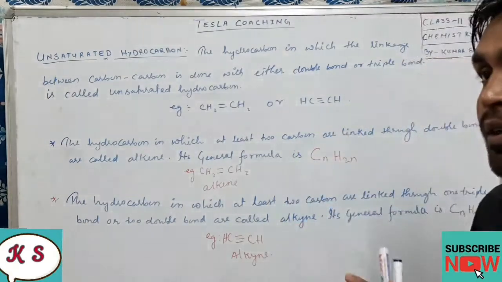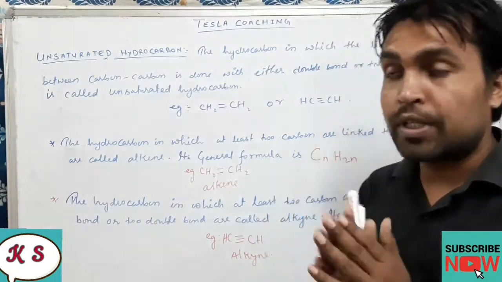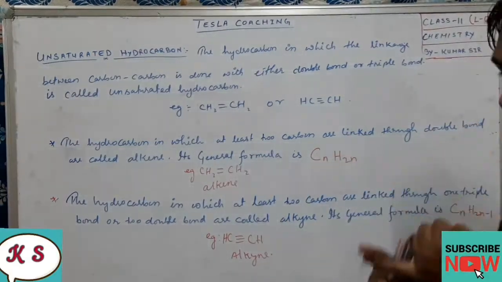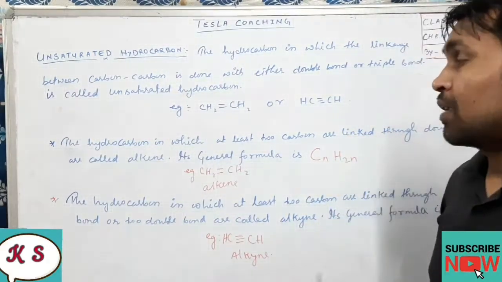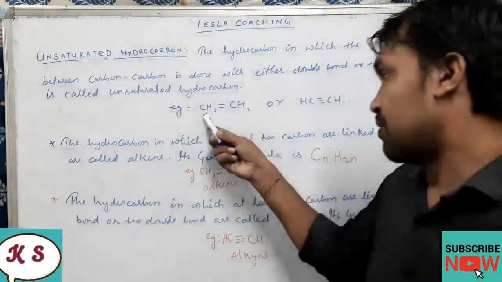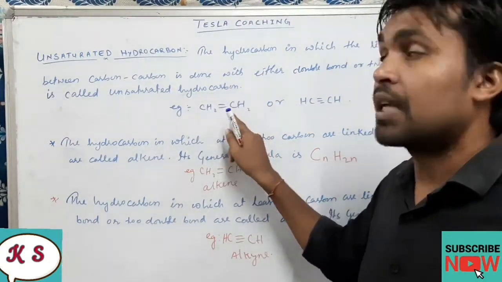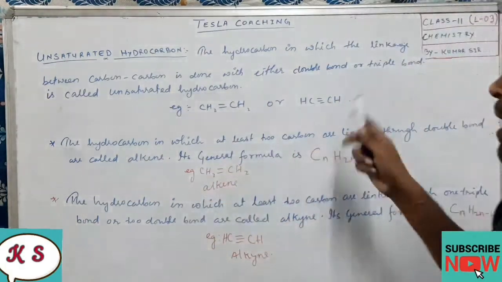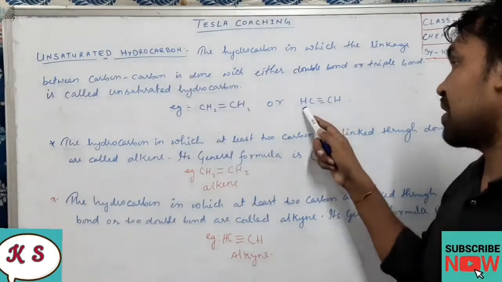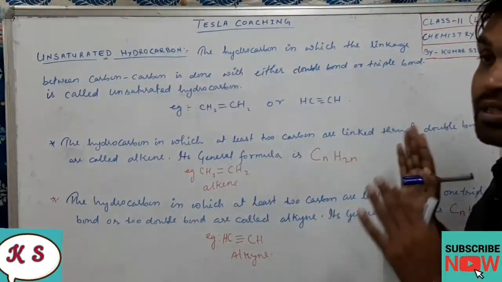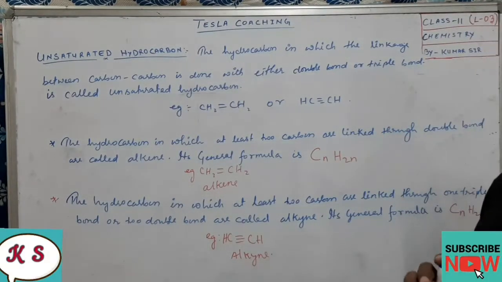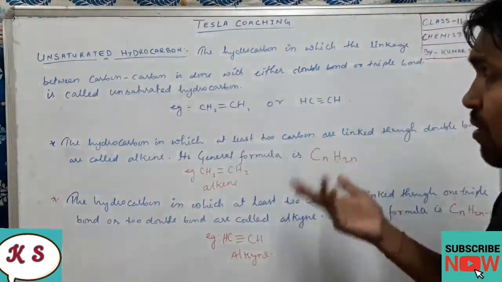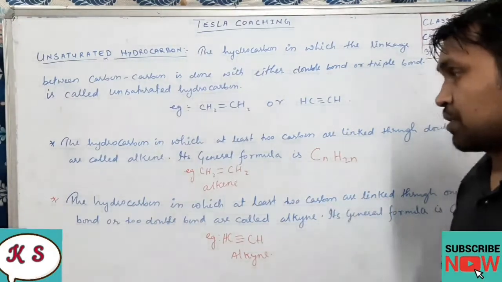But unsaturated hydrocarbons are those hydrocarbons in which the linkage between the carbons is done through either a double bond or a triple bond. Example here it is given, CH2 double bond CH2. So this is an unsaturated hydrocarbon. What it is called, we will be studying next. Another example I have given you, CH triple bond CH. So this is also an unsaturated hydrocarbon. Why? Because these two carbons are linked with a triple bond.